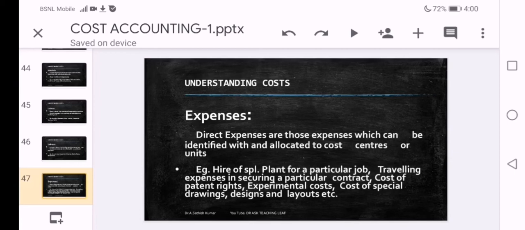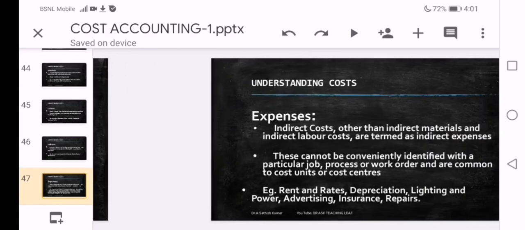Similarly, travel expenses in securing a particular contract, not a regular contract, a special contract. Cost of patent rights, experimental costs, cost of special drawings, designs, etc. to have a new model of the product, new model of engineering, etc. All these are direct expenses.